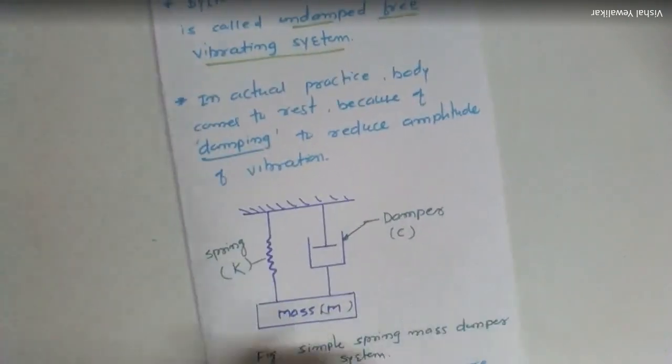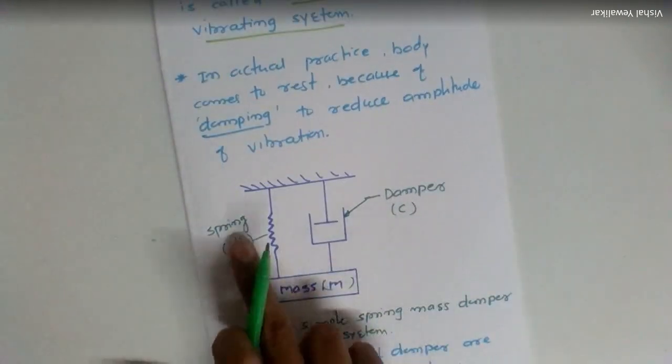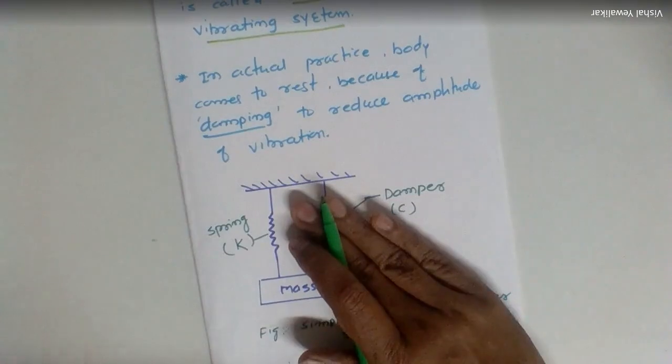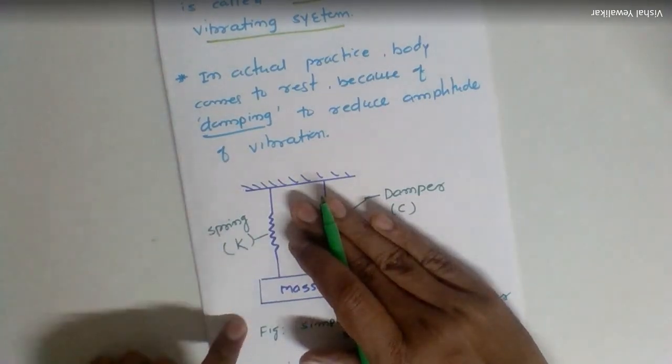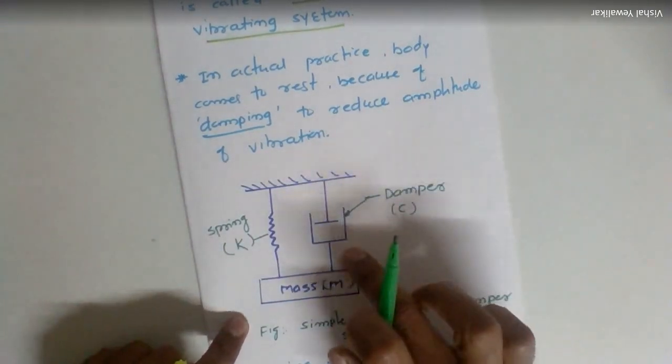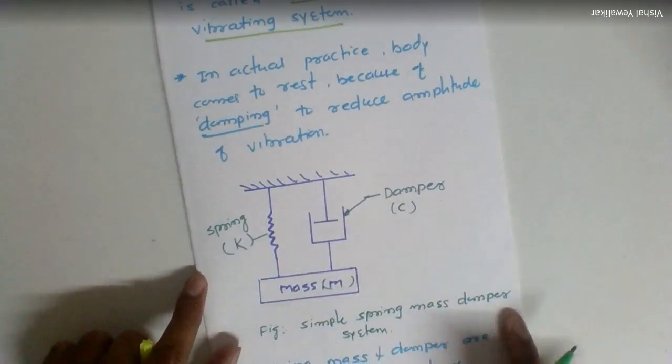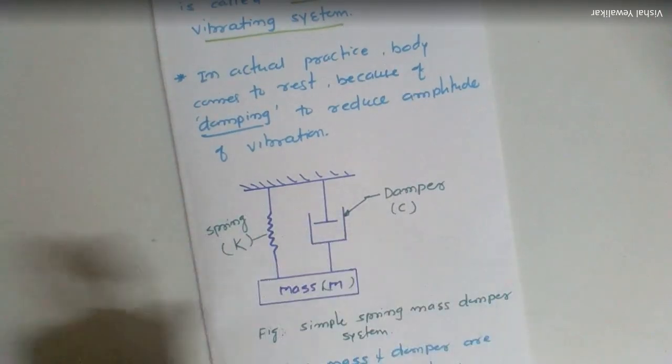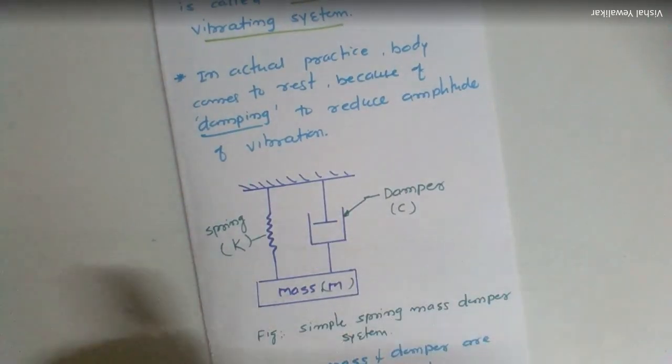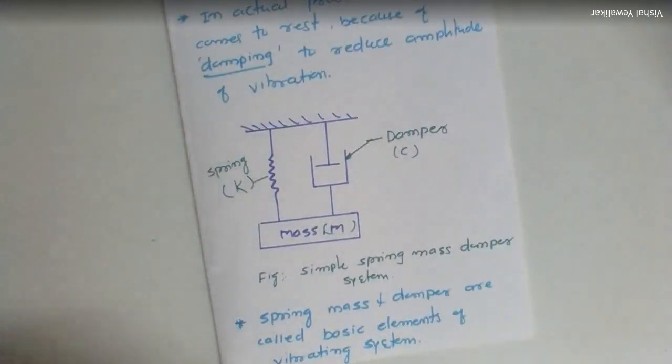So if you observe this diagram, you will come to know this is your spring and mass system. Initially, in its first position, we have seen the spring mass system. When we incorporated a damper, it becomes a spring mass damper system. Okay, so these are the three elements of a vibratory system. Spring, mass, and damper are called the basic elements of a vibrating system.